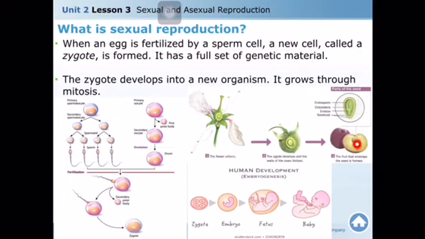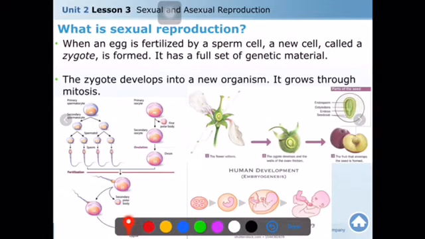Those seeds are the embryo, new individuals. When you plant them in the soil, they germinate and become a new plant, a new tree. So in plants also there is sexual reproduction with the help of pollen and eggs inside the flower. They undergo sexual reproduction and produce new individuals, new plants.